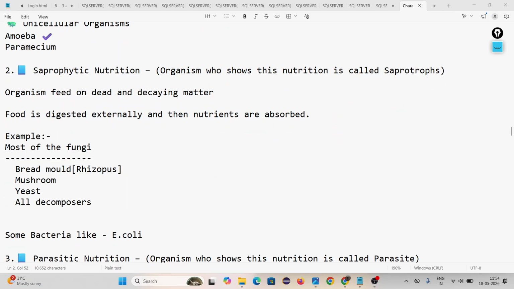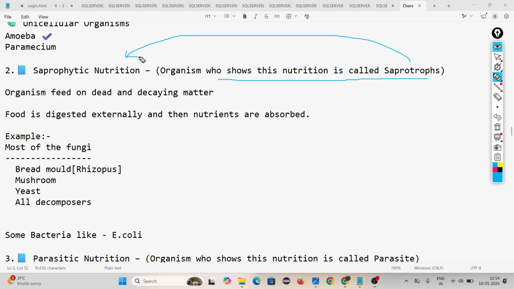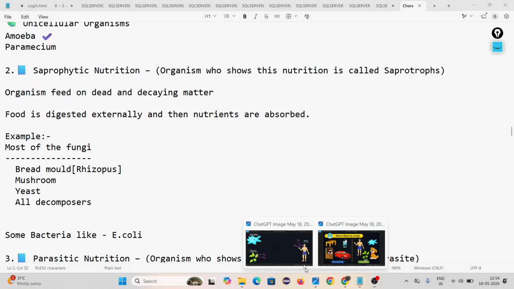Then come to the next type of heterotrophic nutrition, that is saprophytic nutrition. Saprophytic nutrition means, the organisms who show this nutrition are called saprotrophs. The organisms who obtain food by saprophytic nutrition are called saprotrophs. What are they doing, look, first I am showing you one example, one image, then you will understand.